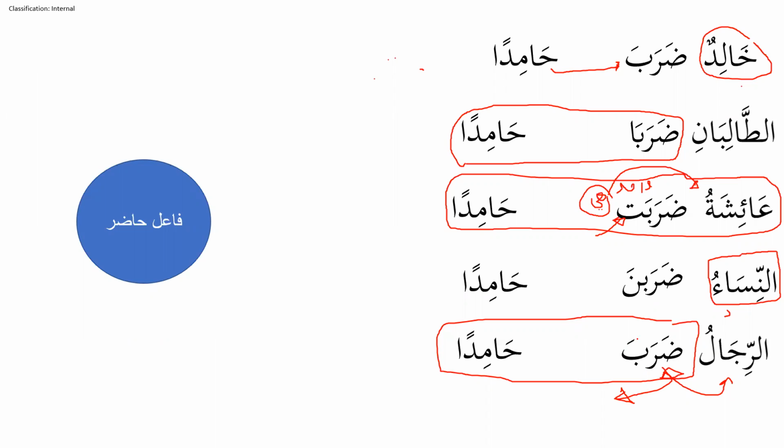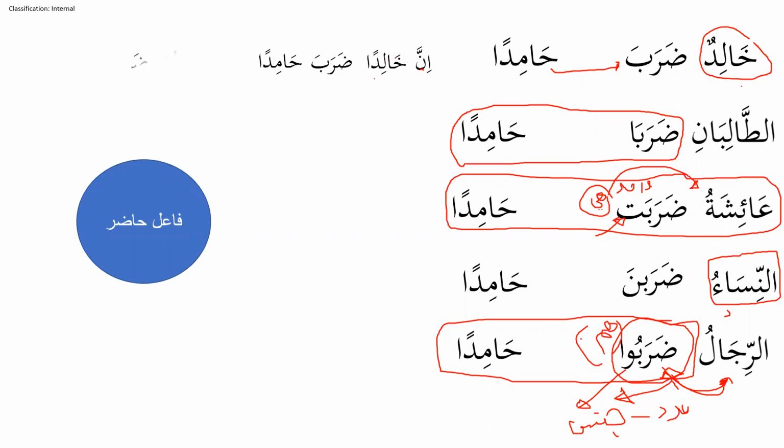So we need to convert this daraba to darabu, because darabu is actually plural for masculine. So ar-rijalu darabu Hamidan. So this darabu is following from both sides, one in adad, and second in gender. So it is following its mubtada. Ar-rijalu darabu Hamidan. So same, now we can change that.